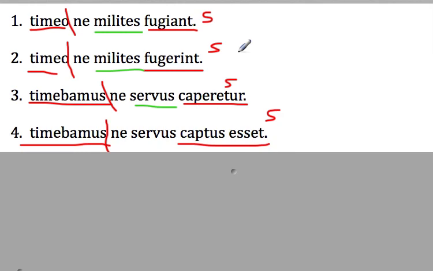Okay? So what does that mean? The perfect tense here, this is hard to do, people. You may not realize it, but that was just really impressive what I just did. Perfect tense there and pluperfect down here both tell you that this verbal action happened before the main verb. I fear right now that the soldiers fled earlier. We feared yesterday that the slave already had been captured days before. Okay? So that's how we use our perfect and pluperfect subjunctive.